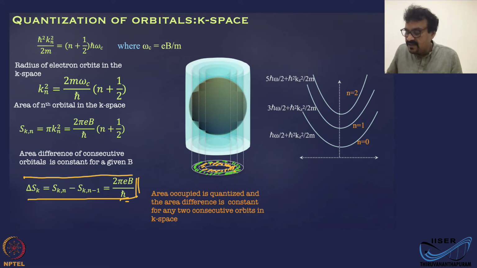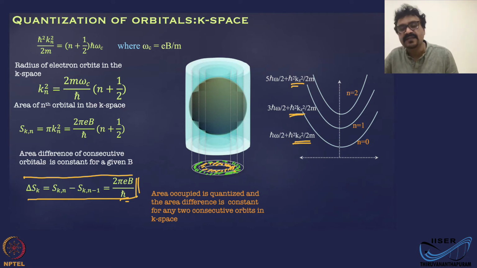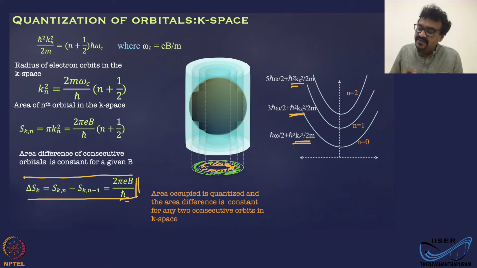Now you can also consider that there is a motion in this direction. Okay, then this term will also come into the picture. So for a three-dimensional system, we need to consider the z direction also. In that case, these energies are represented by these parabolas, which are shifted by n equal to 0 or 1. But now you will see a crucial point here, which is very much applicable when you discuss the quantum Hall effect.